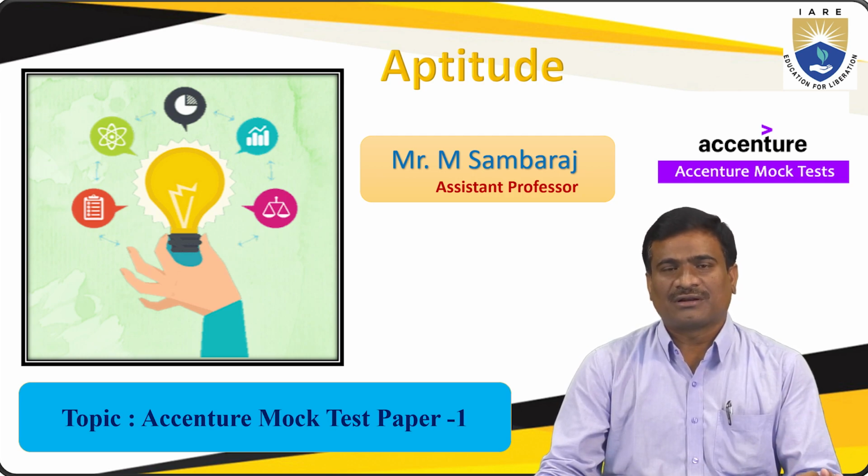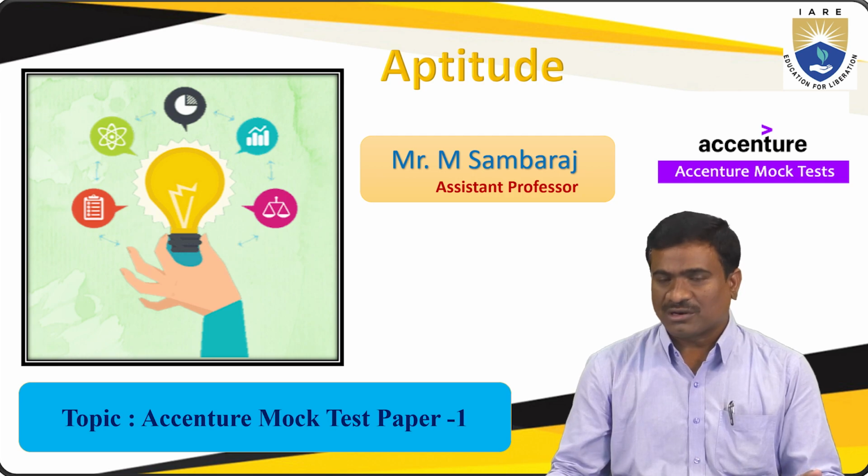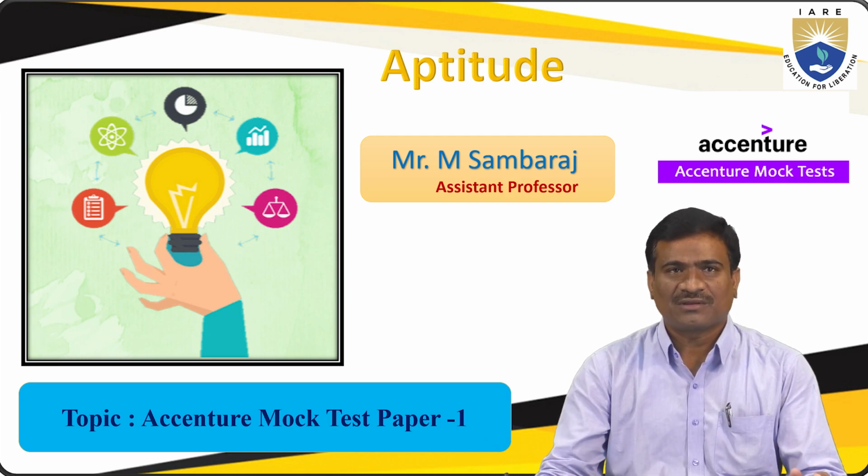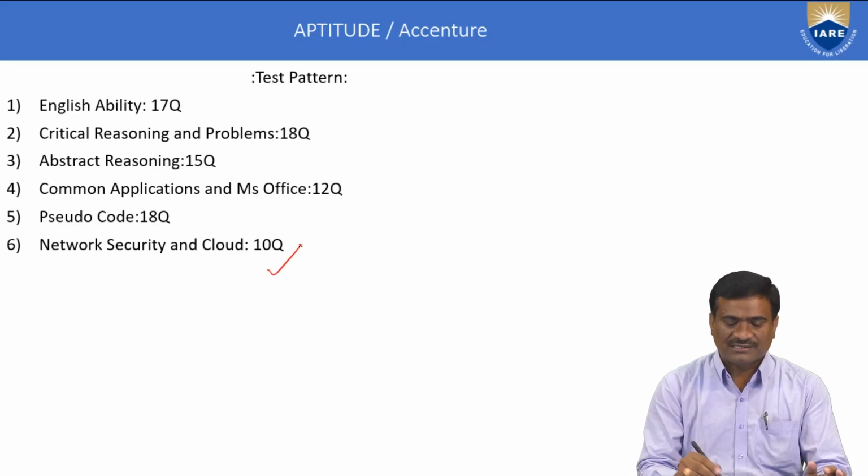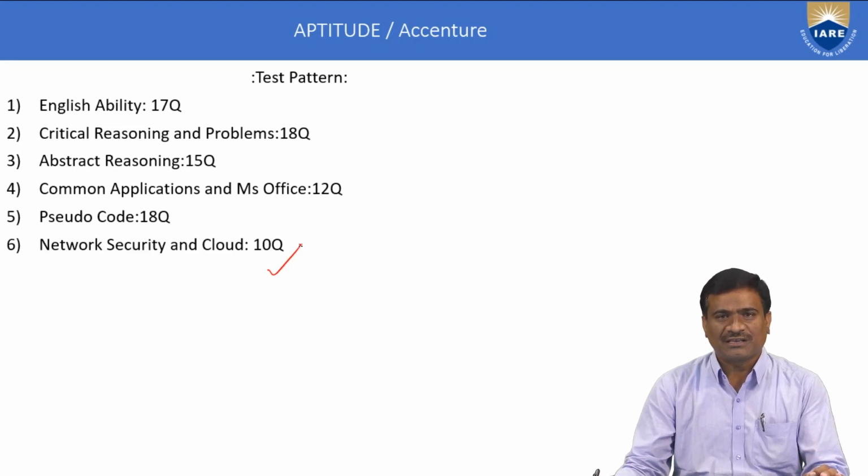First round written test. Total we have 6 sections. Section A, general verbal ability or English ability. Second, critical reasoning and problem solving methods, which belongs to reasoning concepts.